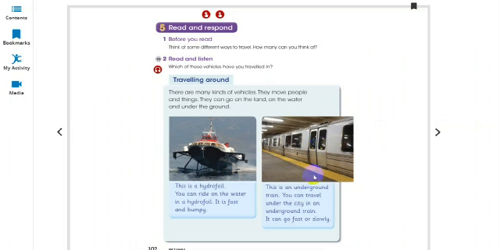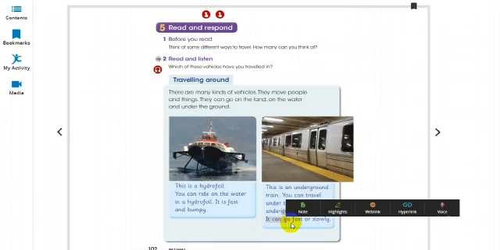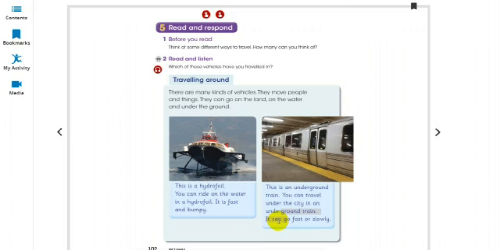So in this type of vehicle, we can travel under the city, where there is no traffic, no noise, and it is under the city. We travel below the ground, and it can go fast or slowly.